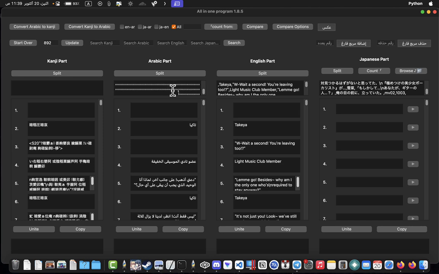Okay, so about the voice, now we'll split the Japanese text, we'll make count. Count in this version is not visible, which is a mistake, but it's fine. Any text has this, you can see, and it's linked with the voice, right?